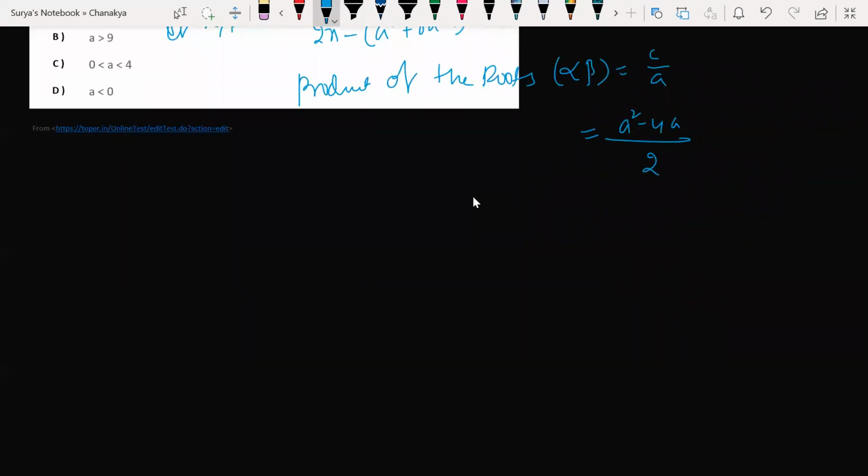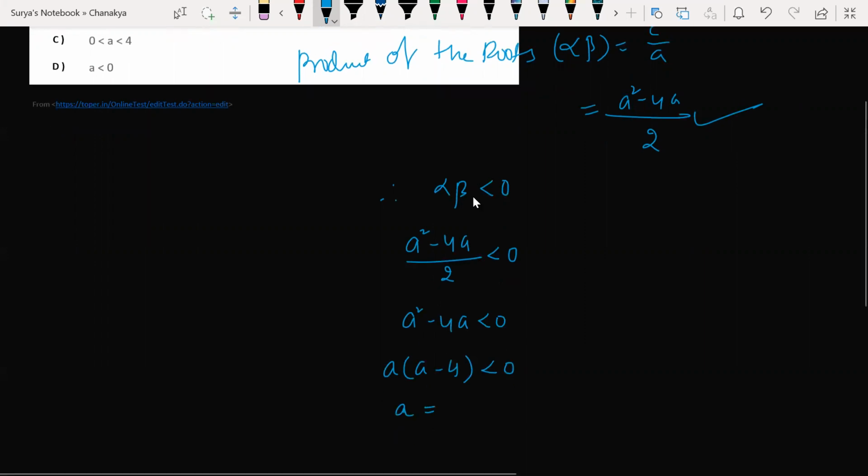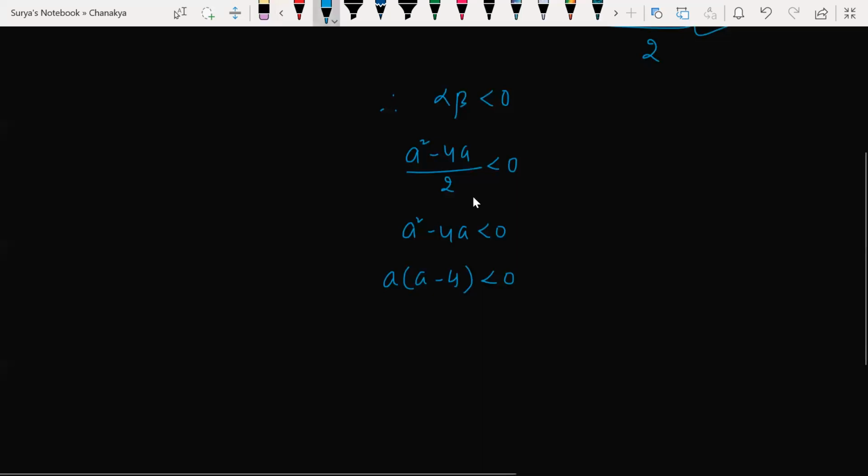So the product is going to be less than 0, so therefore alpha beta is less than 0. What is alpha beta we got here? A square. Very simple. How logical a question it is. Very beautiful question. Look at this: a square minus 4a less than 0. Taking a common, a into (a minus 4) less than 0. So a is greater than 0, or you can say less than 4. You can say like this.